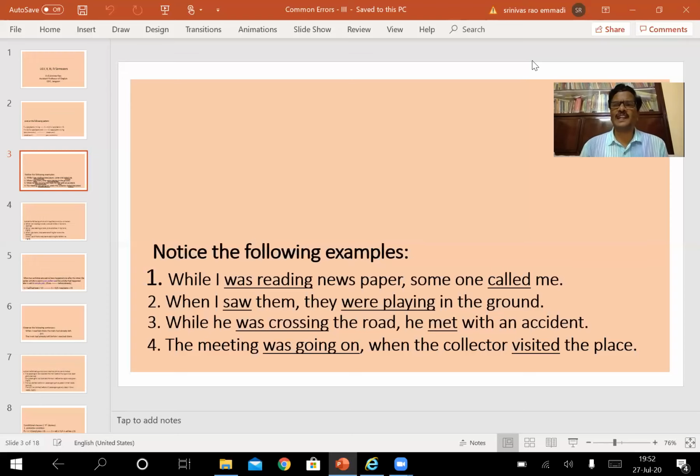If there is any kind of deviation, either in the first clause or in the second clause, we have to rewrite it and correct it, because error may be committed by the students or the speakers of English anywhere, either in the first part or in the second part. These kinds of sentences, I have taken a very small sentence, of course, but in competitive examinations, it's only a pattern. Sentence may not be the same thing, but pattern will be the same.